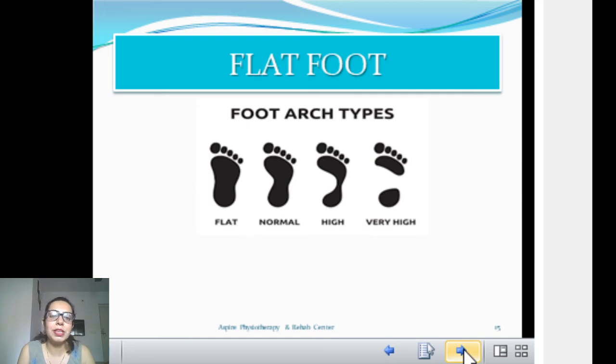Flat foot. I have seen many people ask, my kid has flat foot, should I buy an arch support? Insoles and arch supports are very common in the market. Normal trainers also, if they see your flat foot, will blame every biomechanical problem on it. Definitely flat foot impacts your biomechanics, but if your body has already developed a coping mechanism for that flat foot, you don't need to do anything for it.